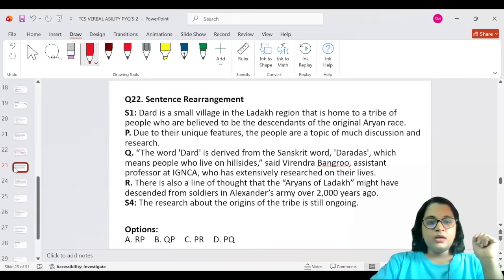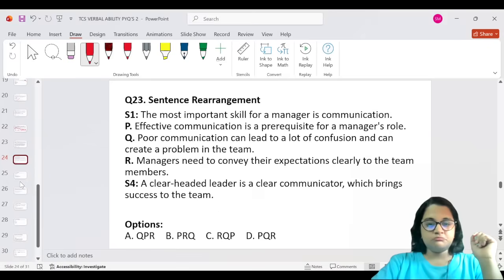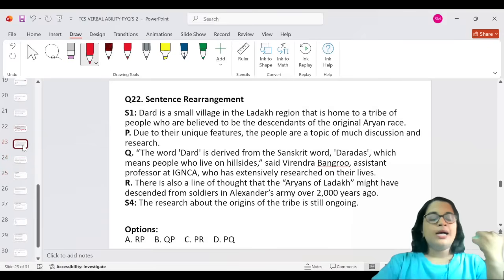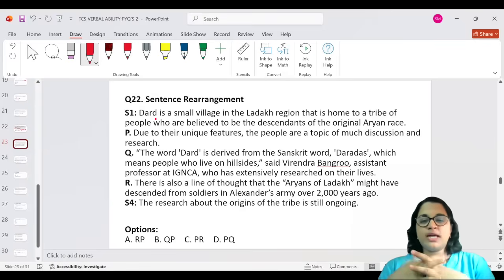Okay. Let's go and do another sentence rearrangement. I think there are a lot of sentence rearrangement questions, but that's okay. There's like 3 more. Let's do all the 3. Okay. Dar is a small village in Ladakh region that is a home to the tribe of people who are believed to be the descendants of the original Aryan race. Due to the unique features, that's a part of the options. Let's go and with the last one. The research about the origins of the tribe is still going.